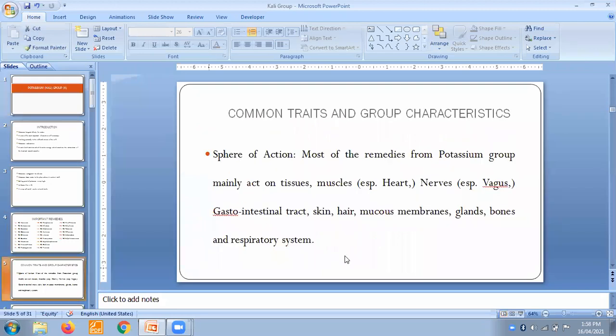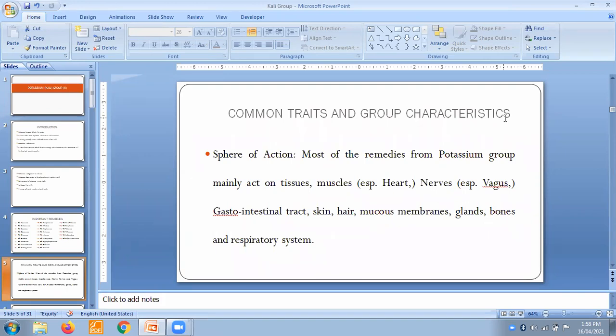Okay, and then common traits and group characteristics. What actually is the action of this Kali group? What are the common traits and group characteristics of this Kali group? Whenever we study a group, we understood in the very first lecture what group study is. Why do we need a group study?